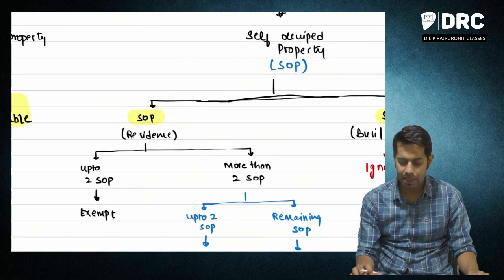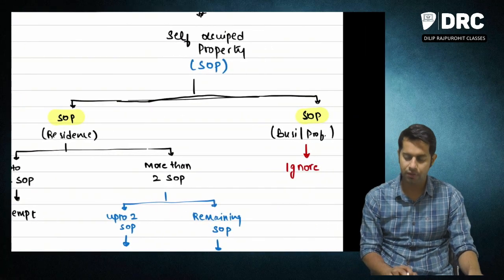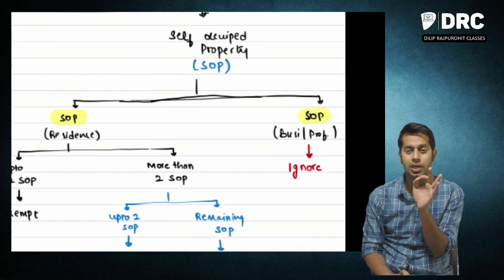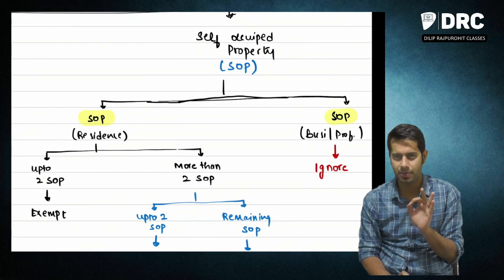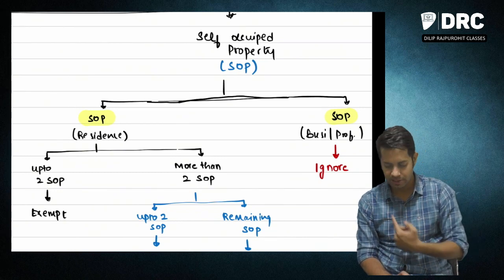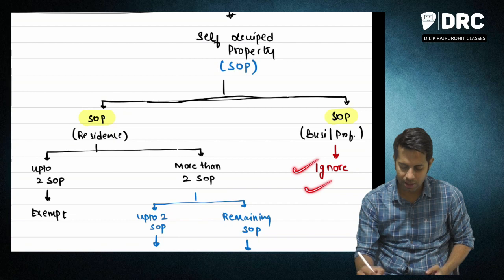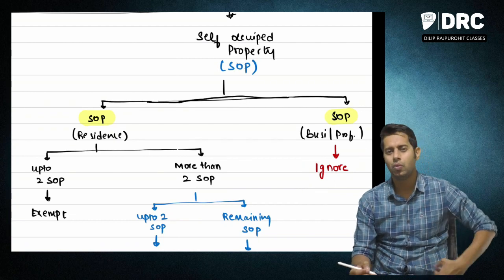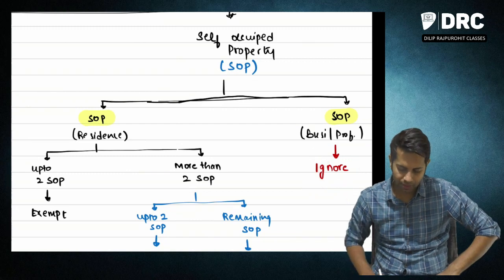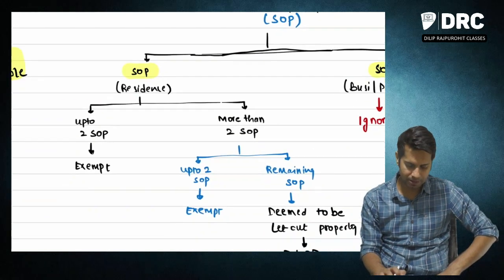What does income tax law say? Income tax law says if you have a house property which is self-occupied by you for your business purpose, then please ignore it. I am not going to tax you on this house property which you are using for your business purpose.